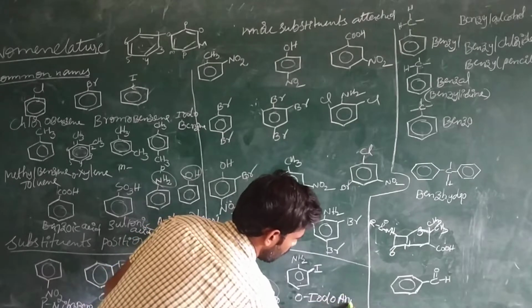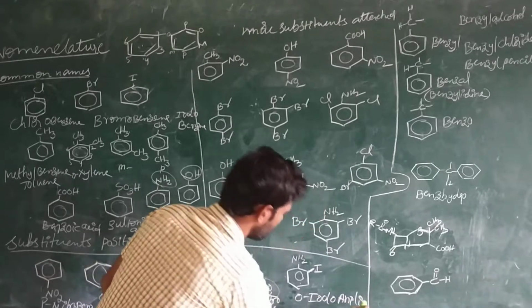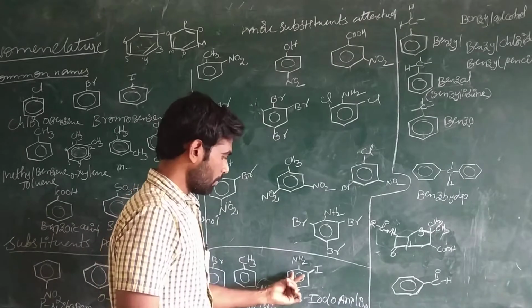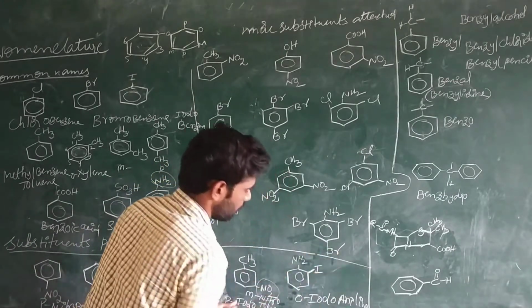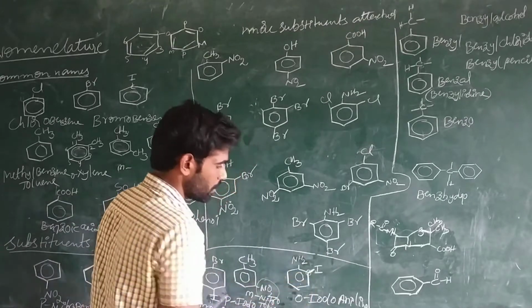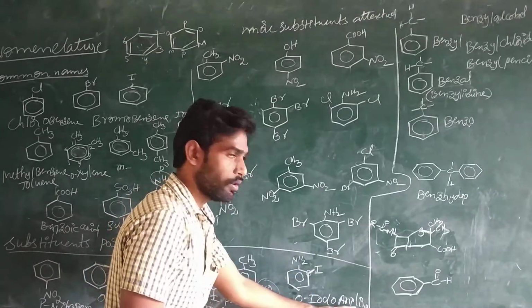Okay, and this one is ortho-iodoaniline. The common name for this molecule is aniline. This one is aniline, right? And in the ortho position we have the iodo group. Ortho-iodoaniline.